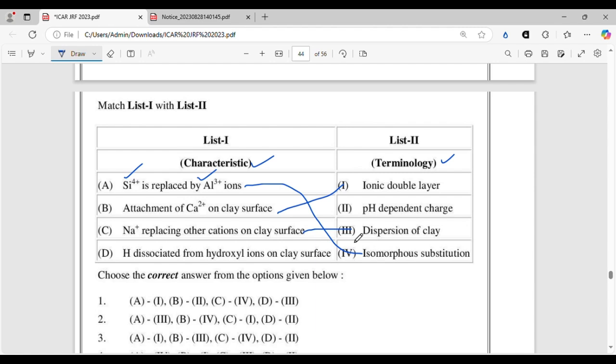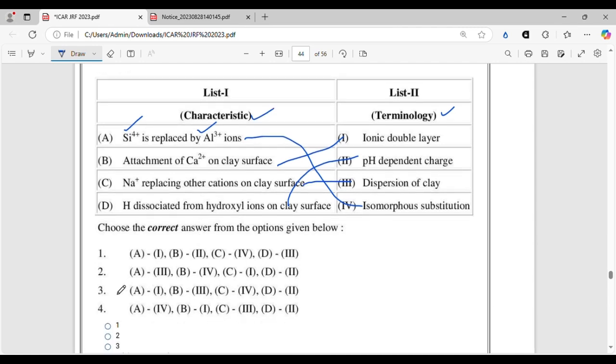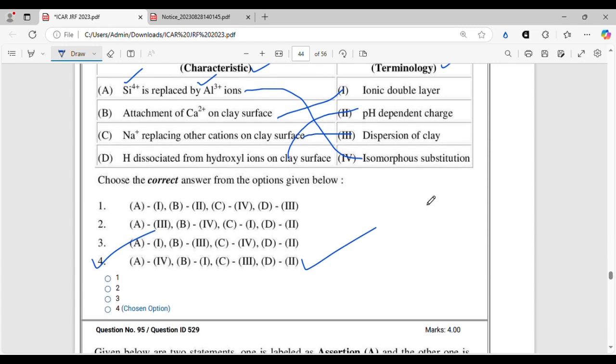That is why it causes the zeta potential to increase, and one clay colloid repulses another clay colloid, resulting in dispersion of the soil. And H dissociated from hydroxyl groups on the clay surface depends on the pH. It results in pH dependent charge. So the answer will be option 4, where A4, B1, C3 and D2. All right, very basic question, nothing to think about much here.